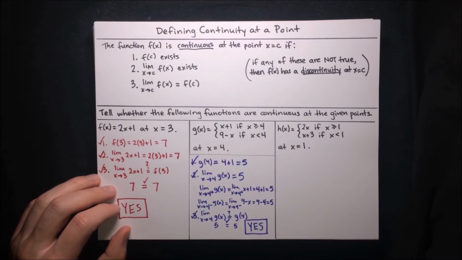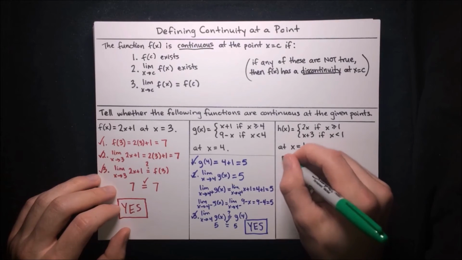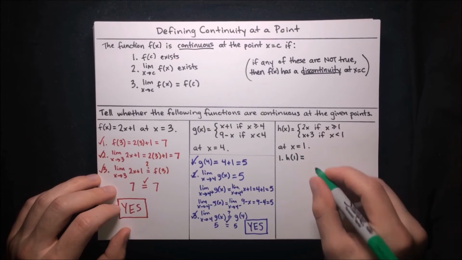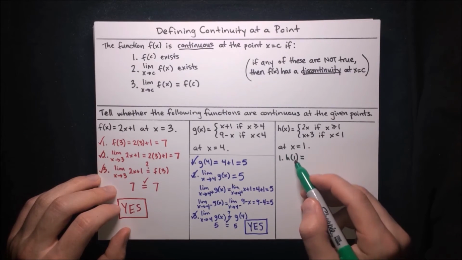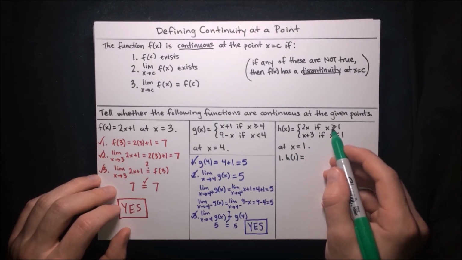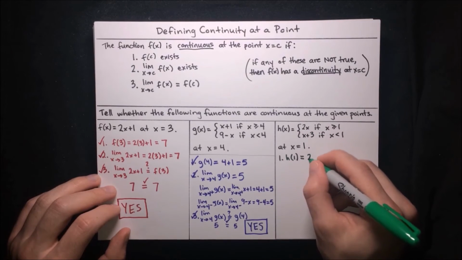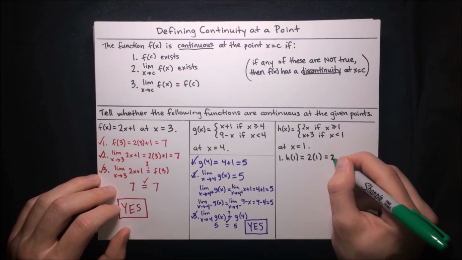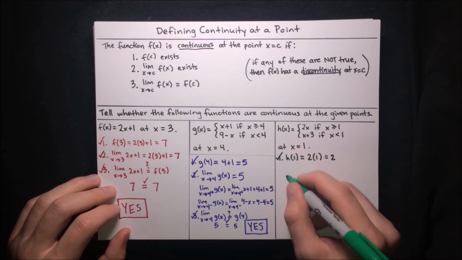Alright, last one, h of x. H of x is defined by 2x if x is greater than or equal to 1, and x plus 3 if x is less than 1. And we want to see is h of x continuous at x equals 1. Well, again, we just go ahead and check these requirements. Requirement 1 is that h of 1 exists, and we can check that by computing h of 1. H of 1, well, 1 is not less than 1, so we don't use the bottom branch. 1 is greater than or equal to 1, so we're using this top branch again. So 2 times x is 1, so 2 times 1, and that's equal to 2. So h of 1 equals 2, therefore h of 1 exists, we're all good.